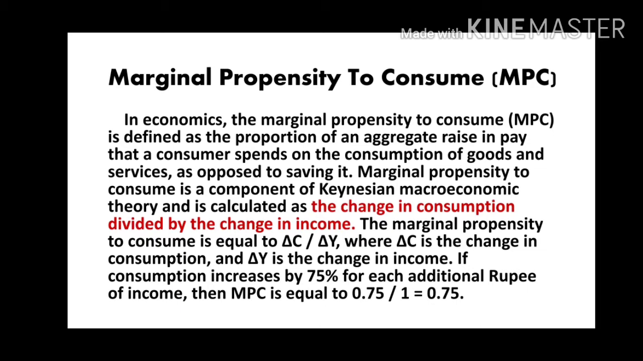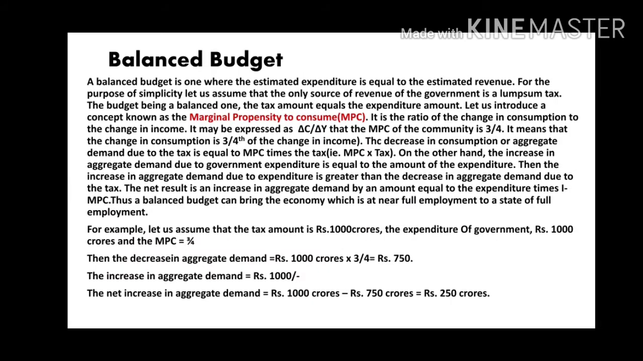Let us introduce a concept known as marginal propensity to consume, MPC. MPC is the ratio of the change in consumption to the change in income. It is calculated as the change in consumption divided by the change in income. It may be expressed as delta C by delta Y, where delta C is change in consumption and delta Y is change in income. Assume that MPC of the community is equal to 3 by 4. The change in consumption is 3 by 4 of the change in income.